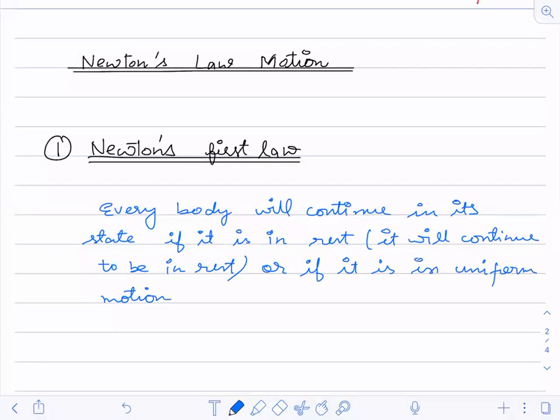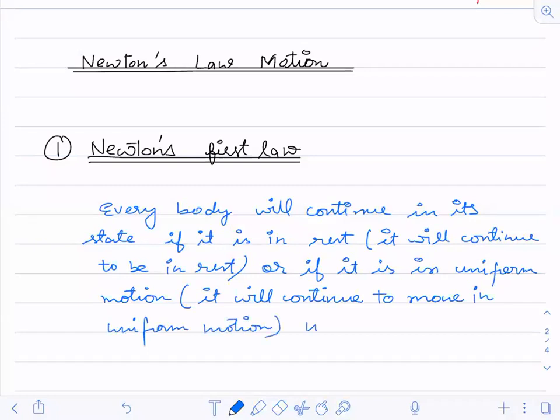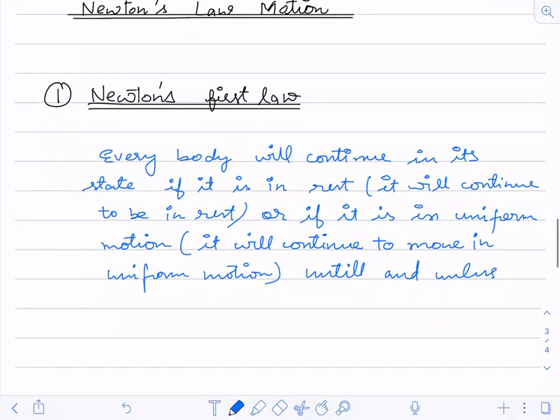Every body will continue in its state if it is in rest or if it is in uniform motion. If it is in uniform motion, it will continue to move in uniform motion until and unless any external force is applied on it. Is that clear to everyone?